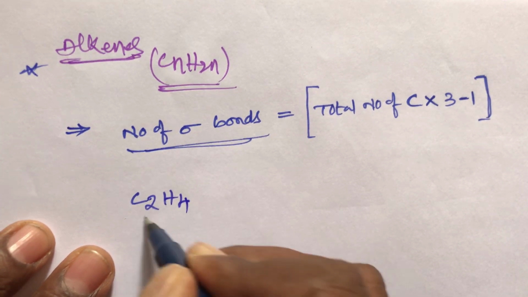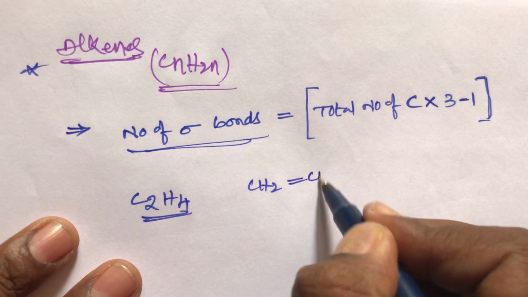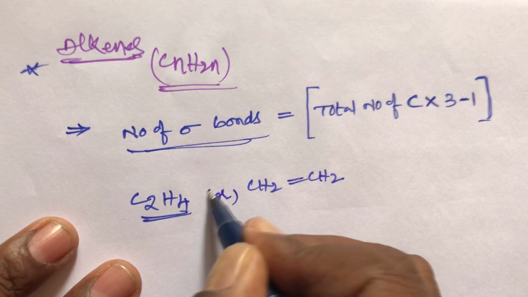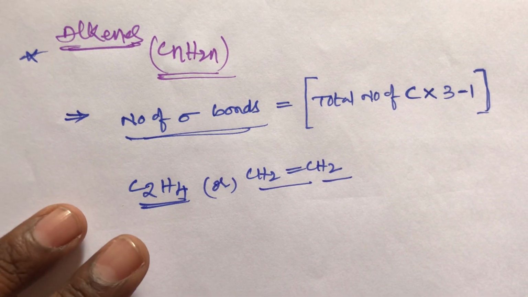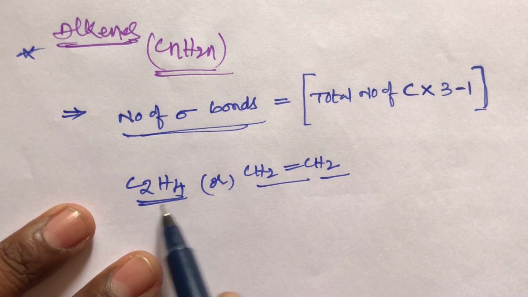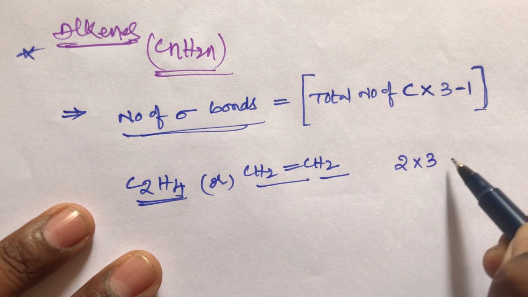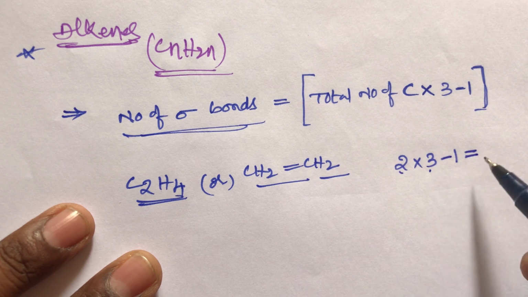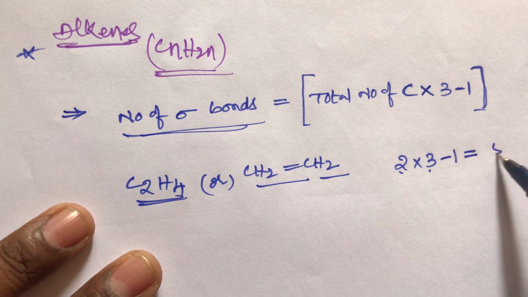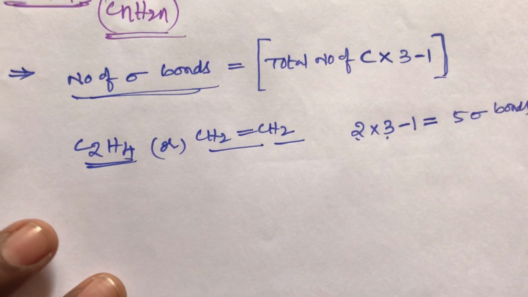C2H4. C2H4 means like this, CH2 double bond CH2. In this CH2 double bond CH2, how many sigma bonds are there? So in C2H4, how many sigma bonds are there? So how many carbons are there, student? 2 carbons are there. 2 into 3 minus 1, that is equal to how many sigma bonds? 2 times 3 is 6, minus 1 means 5 sigma bonds. Total 5 sigma bonds are there.